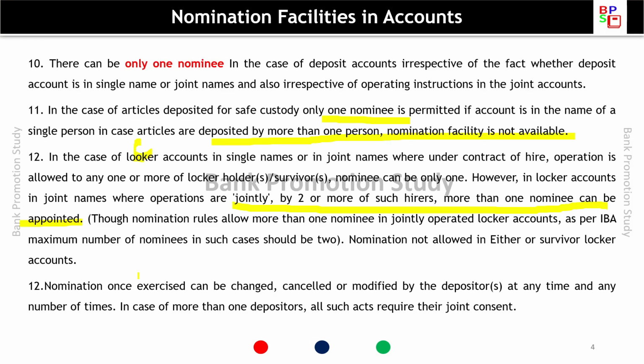Nomination once exercised can be changed, cancelled or modified by the depositor at any time and any number of times. In case of more than one depositor, all such acts require the joint consent. If there is more than one depositor, then change of nomination will require the signature of both the joint holders.